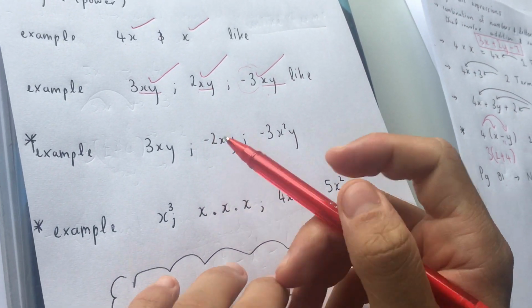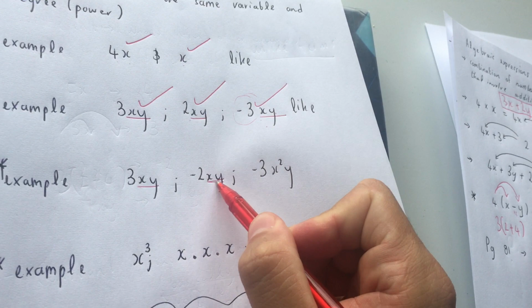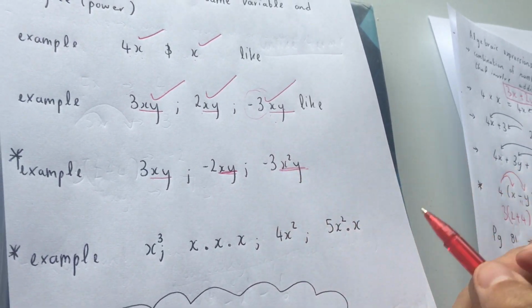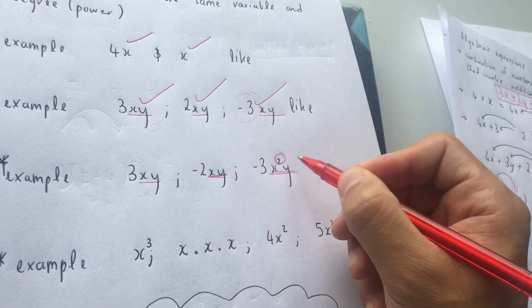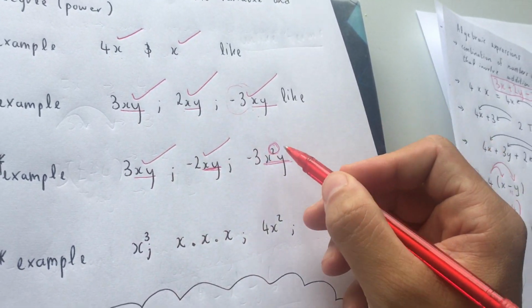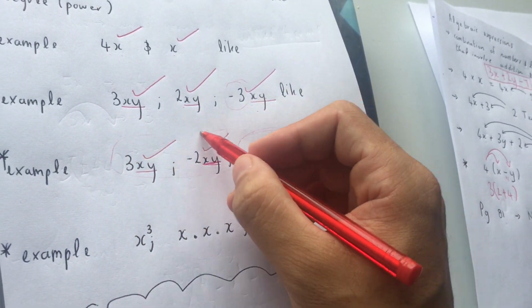Now look at this example. Now I'm going to trick you. Here's an xy, so it's like, but look at this one. What's different there? You should notice that it's got a square over here. So that's a like term and that's a like term. This is not the like term. So these two are like terms.